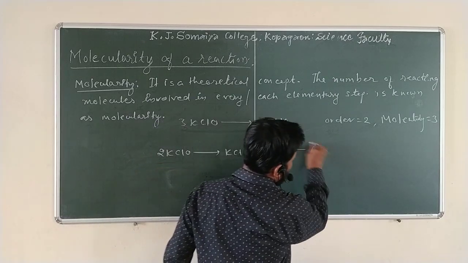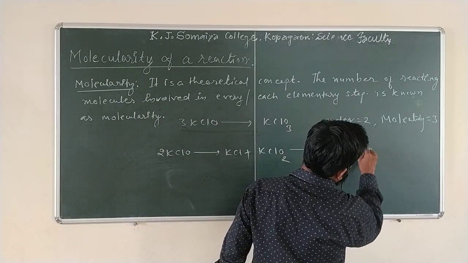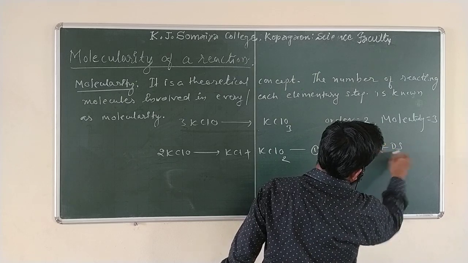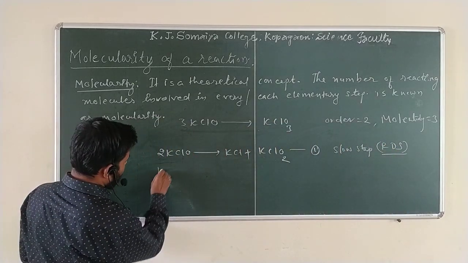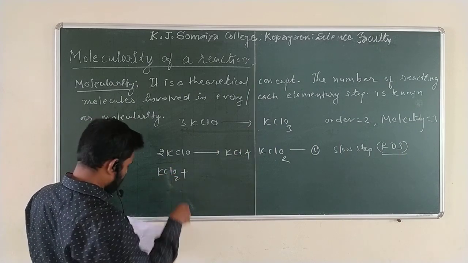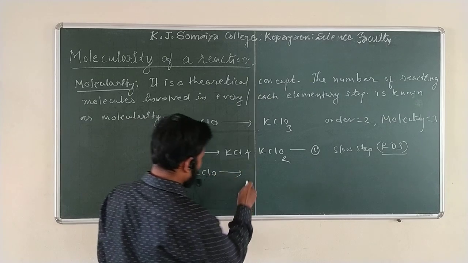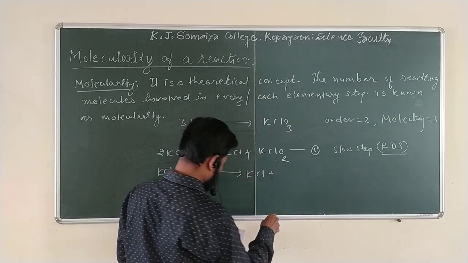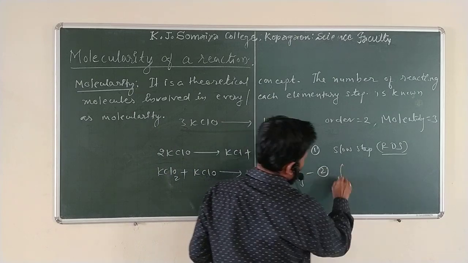This is a slow step, rate determining step. And second step we studied: KClO2 plus KClO, it gives 1 molecule of KCl plus 1 molecule of KClO3. This is the second step, fast step.